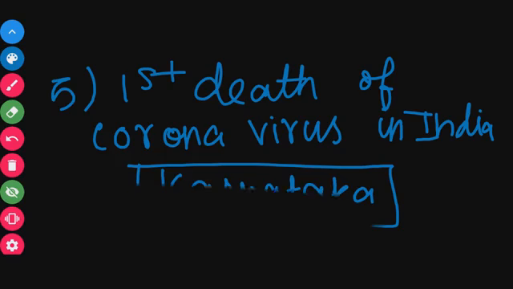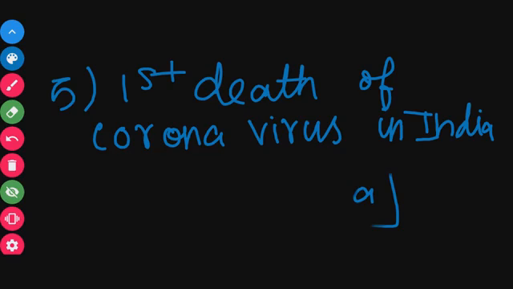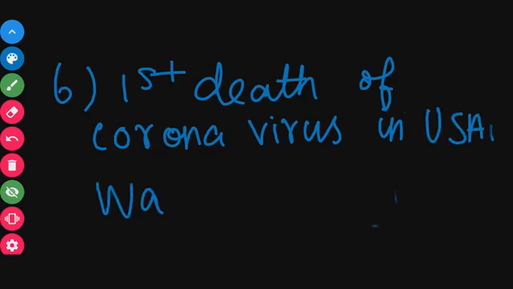Next question: first death of coronavirus in the USA, that is, the United States of America. The answer for this question is Washington DC. So the first death of coronavirus in the USA occurred in Washington DC.